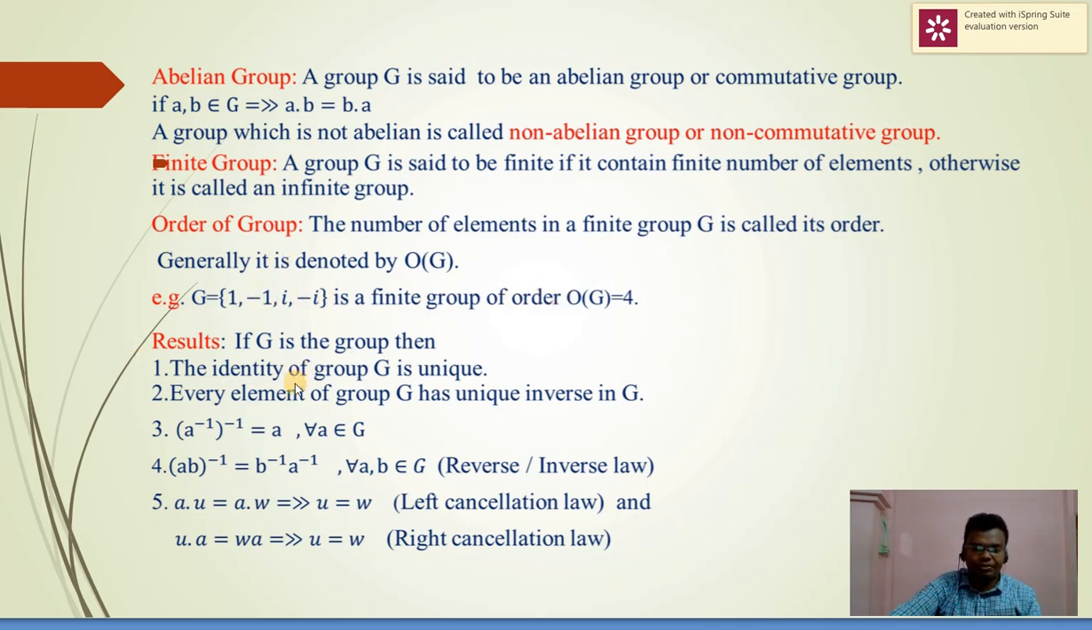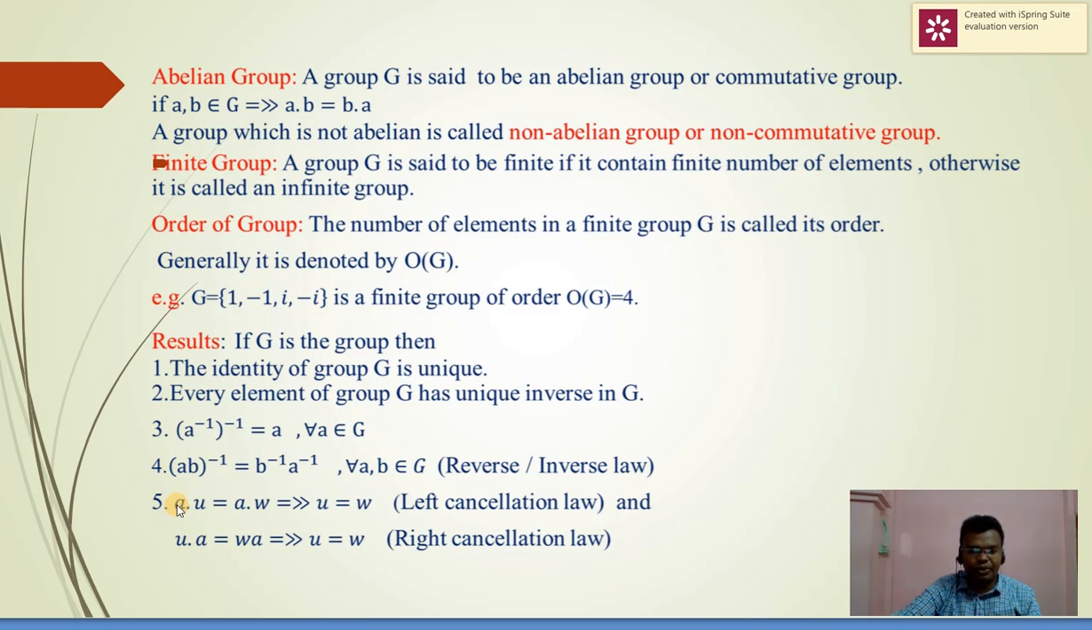Then some basic results of the group. The identity of a group is unique. Second, every element of a group G has a unique inverse in G. Third, the inverse of the inverse of a is equal to a for all a belonging to G. Fourth result, (ab) inverse is equal to b inverse a inverse for all a, b belonging to G, called the reverse law or inverse law.